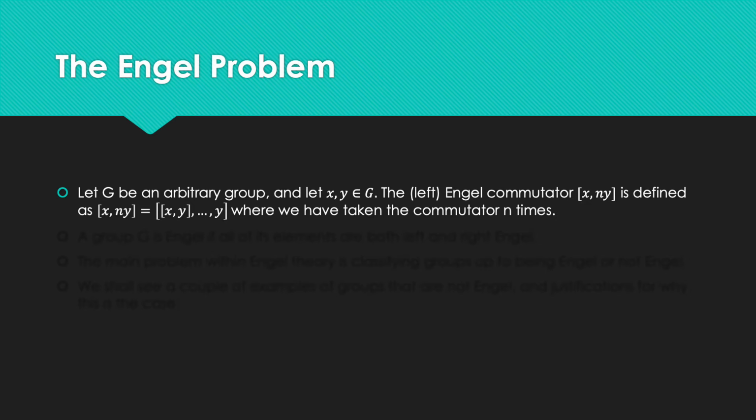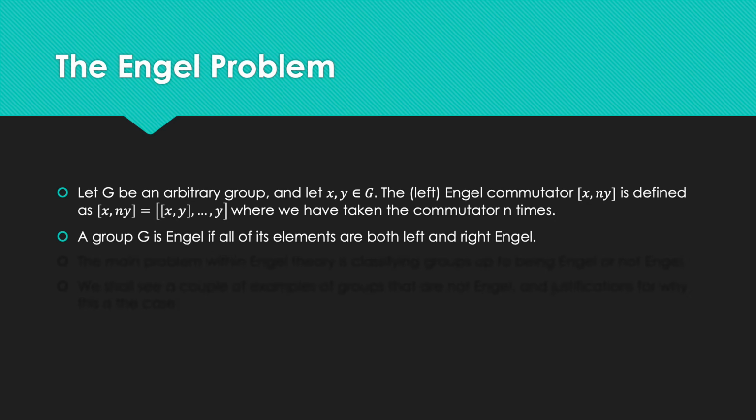So if you're unfamiliar with the concept of a commutator, it can be thought of as the difference between 2 elements, so in this case the difference between element x and element y. One can also view it in terms of the group operation, so it shows how commutative the operation is or isn't. A group G is Engel if all of its elements are both left and right Engel. So as we said, left Engel was when we take the commutator from the left, right Engel would be just the reverse, taking the commutator from the right.